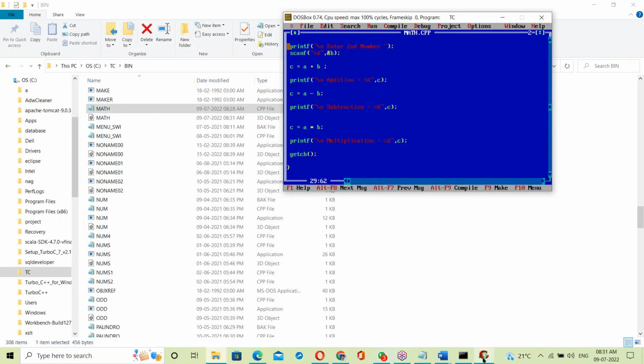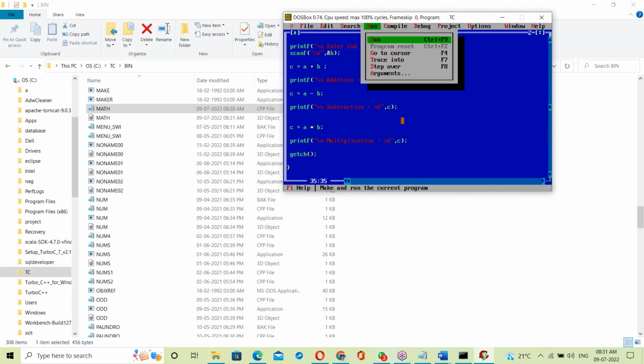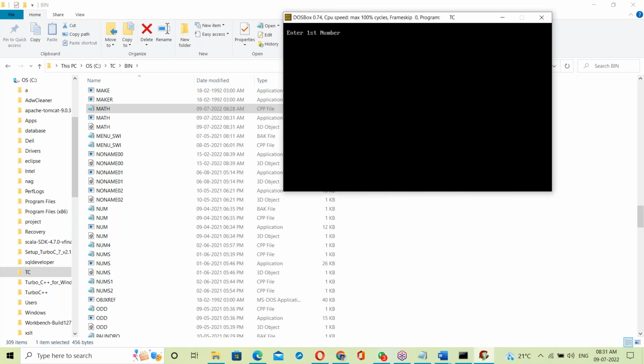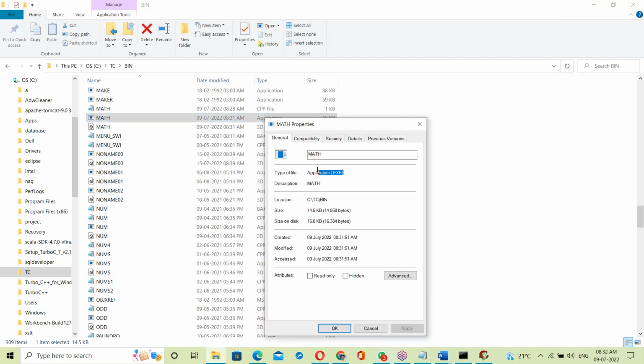Now this one. Run it. Now run the program. What happens? Once I run it here, in the backend, some application math.exe file is generated. Properties. That exe file is created.